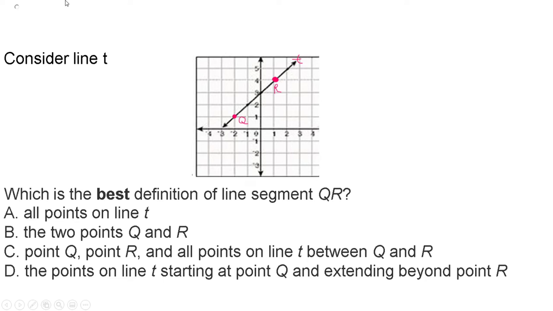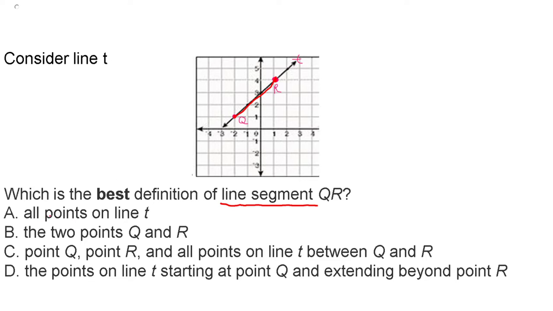First question says, consider line T. So we have line T there. Which is the best definition of the line segment QR? So our first thing that we need to really look at here is, what is it asking? It's asking for a line segment. We have to think about the line segment. Line segments are from one point to another point, right? So that red highlighted section there.